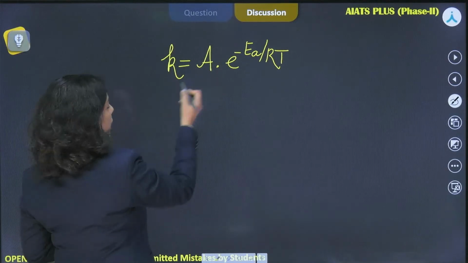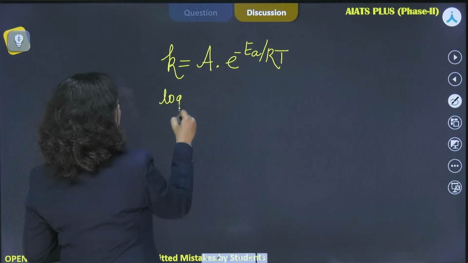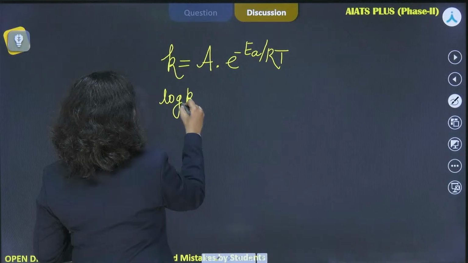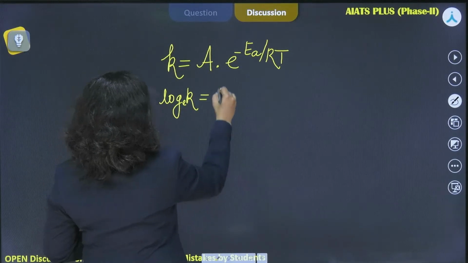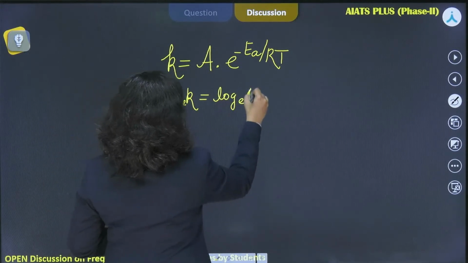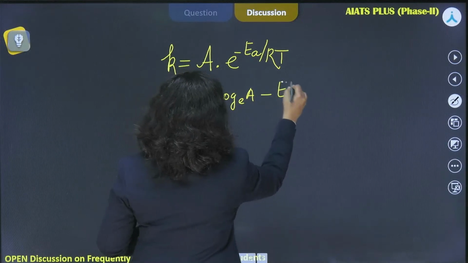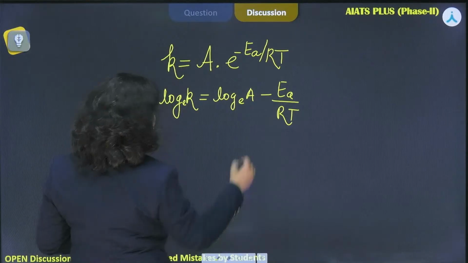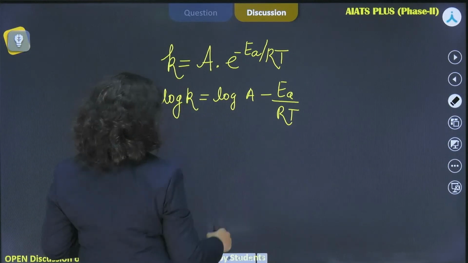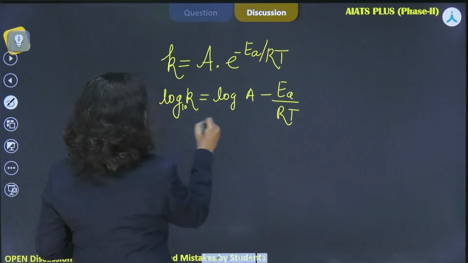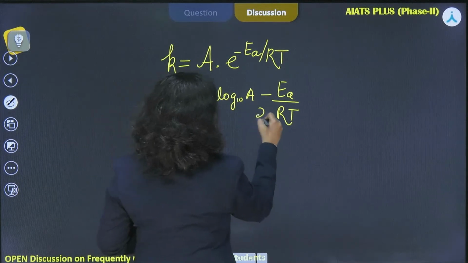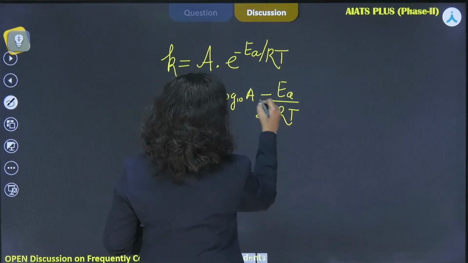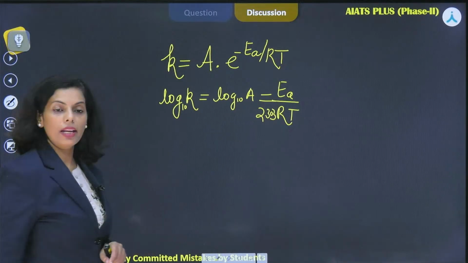Now, if you are taking the log, then it would be log A minus EA by RT, and instead of taking the natural log, if you are taking base 10, then it would become 2.303 here, this way. Done?